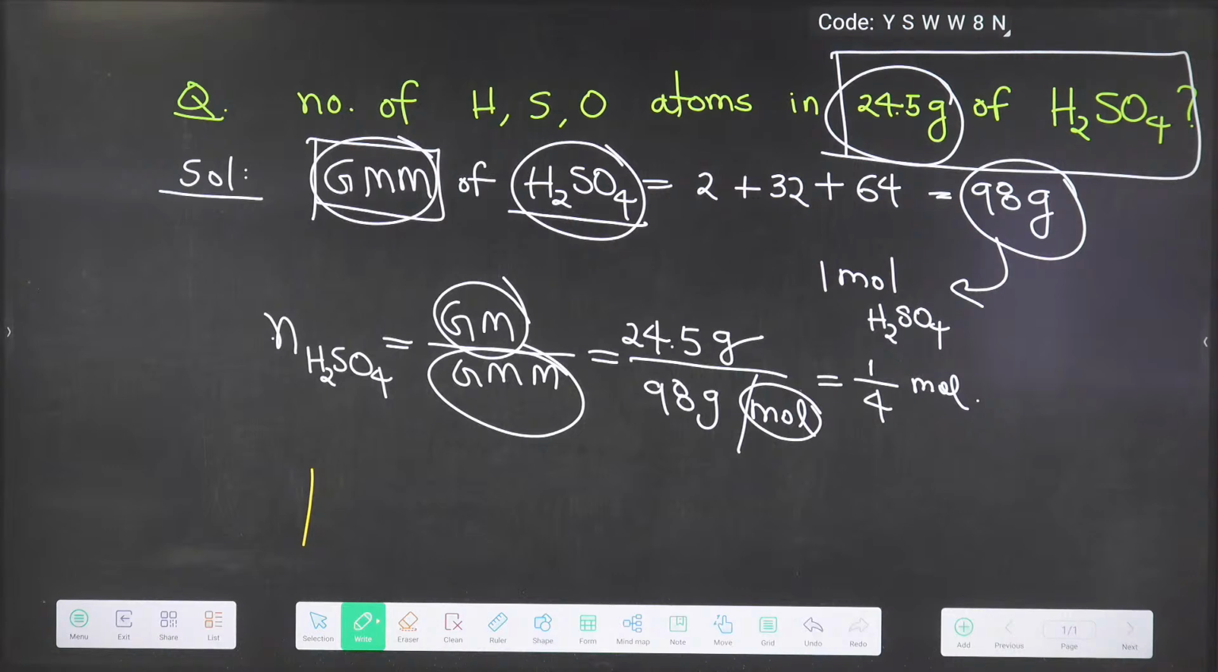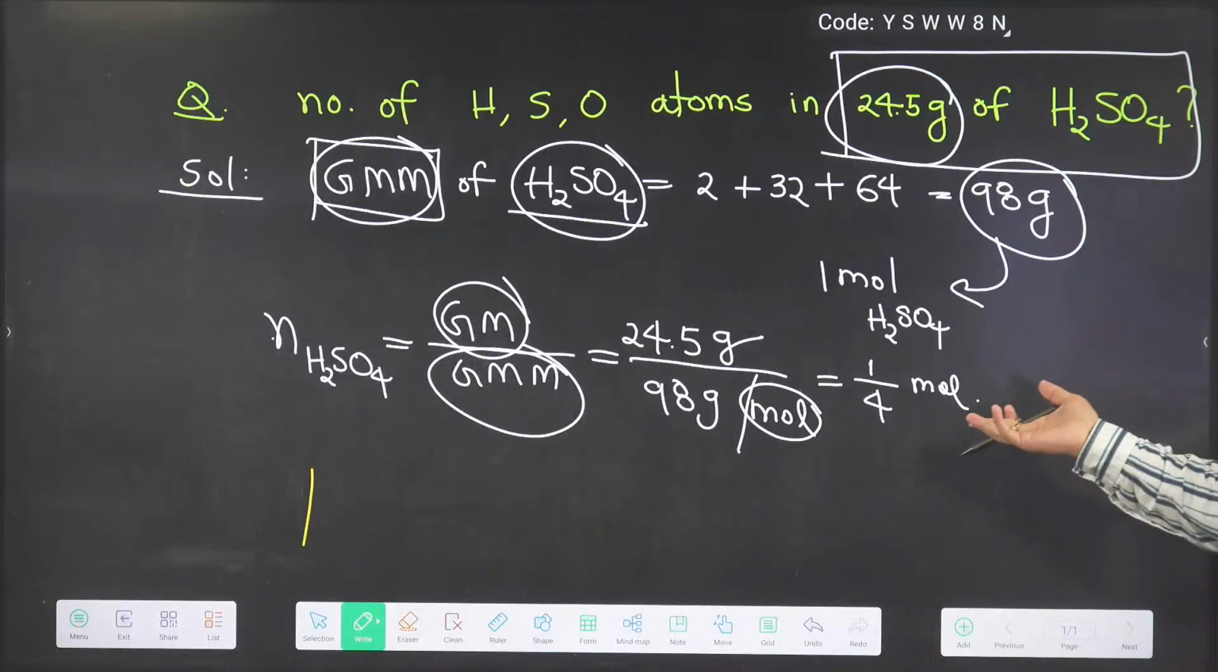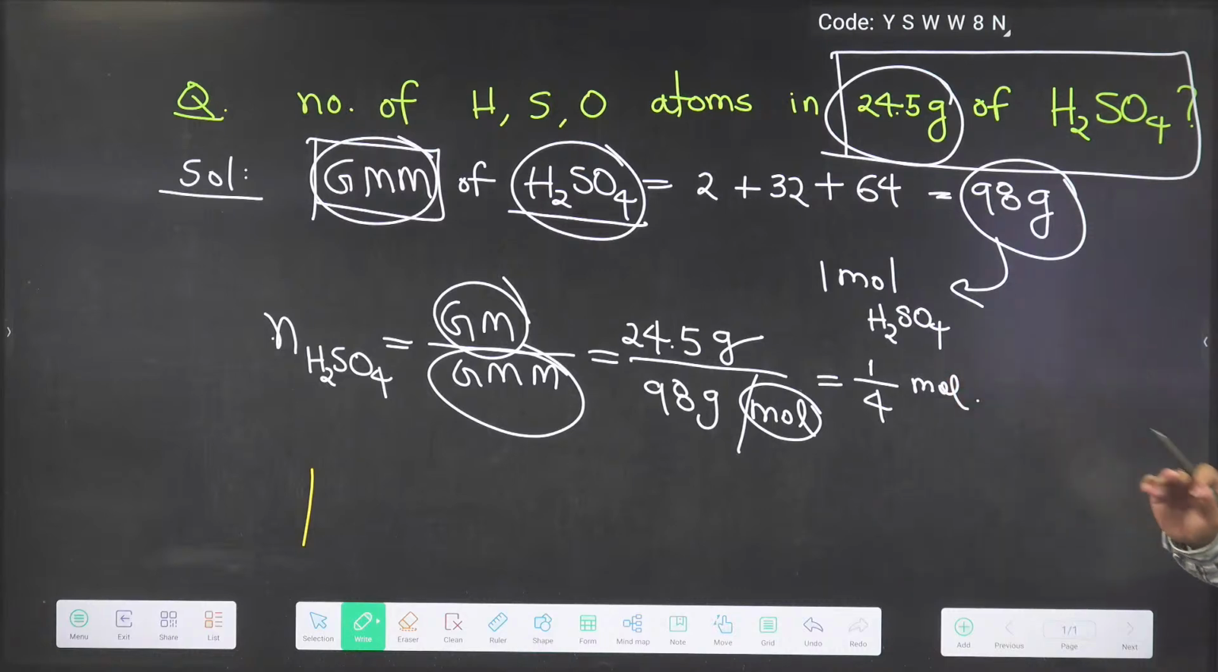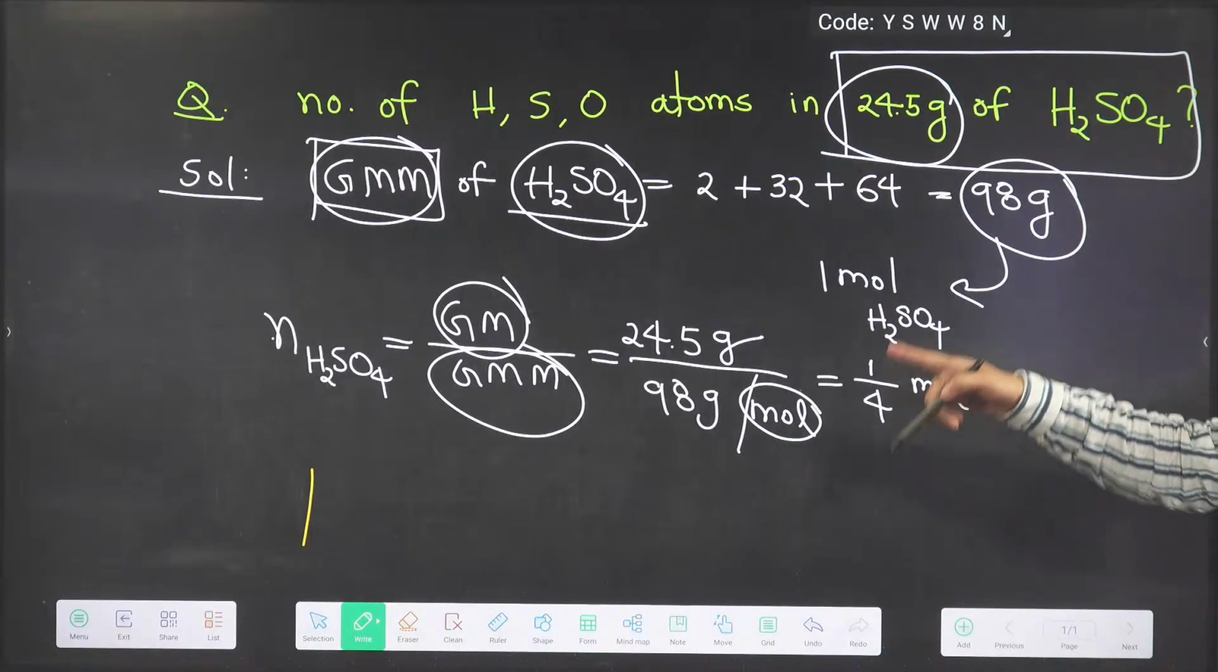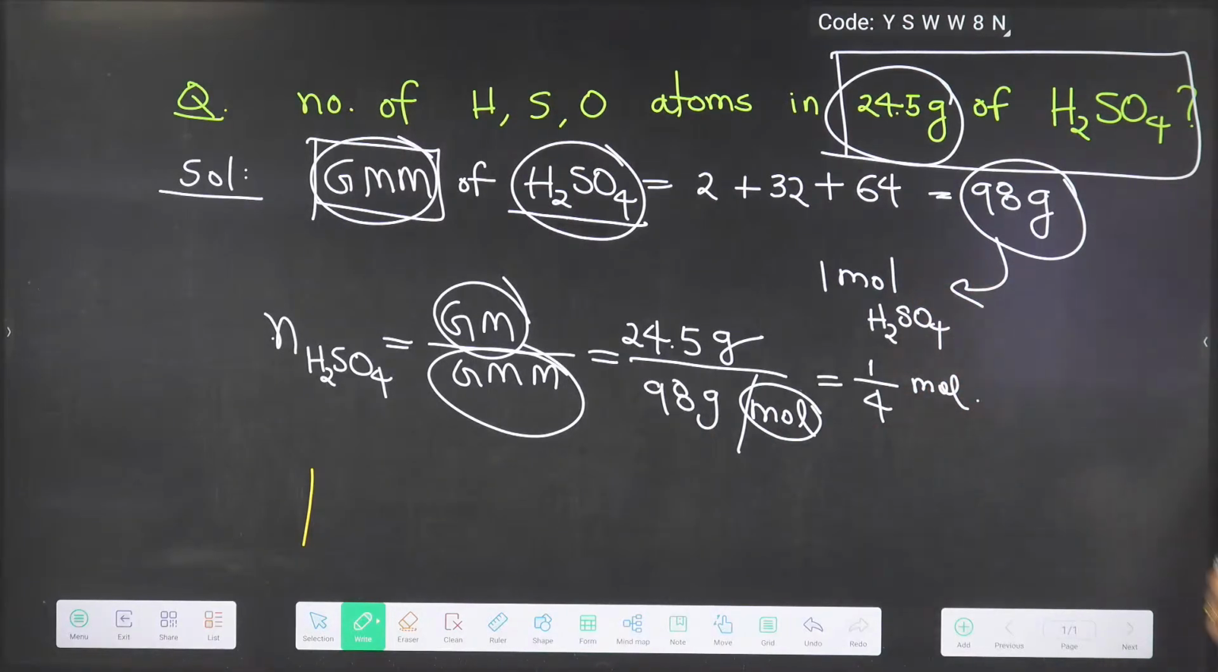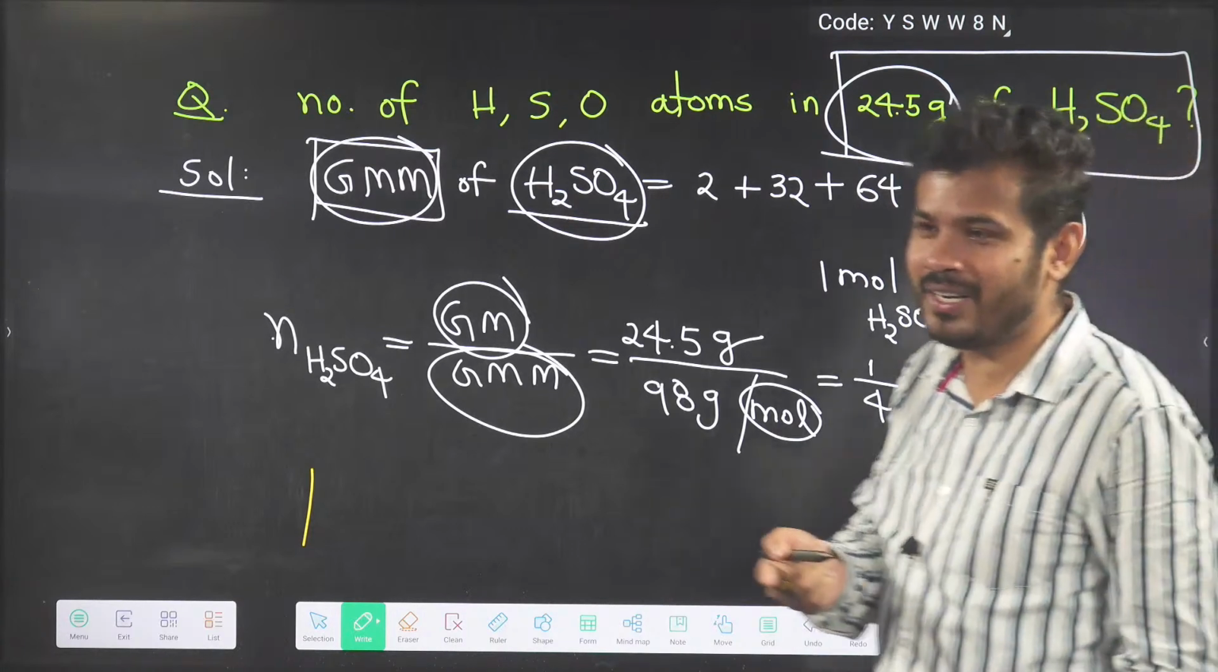Sir, shall we write it as 0.25 mole? Yes, Manju, you can write 0.25 mole, not a problem. But if you write 1 by 4, it will be easier for the calculation purpose. If you write 0.25 mole, you have to multiply with something else. If you write 1 by 4, division will be there and we can simply do the division. So always try to write 1 by 4 instead of 0.25. Here they are asking the number of atoms separately.